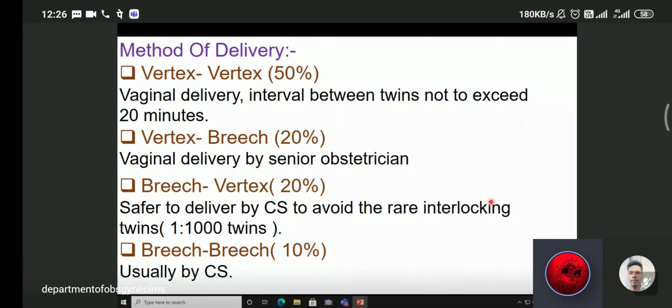We have 3 mounted specimens of conjoined twins in our department. You can come in any time and just see the specimens there.